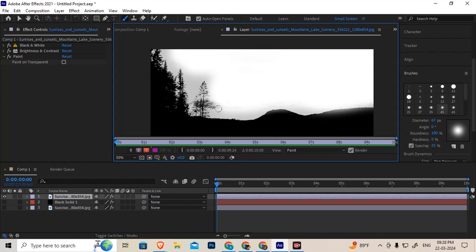Just decrease the brush size here to select maximum white location with the small brush size without affecting the mountains and even tree locations.